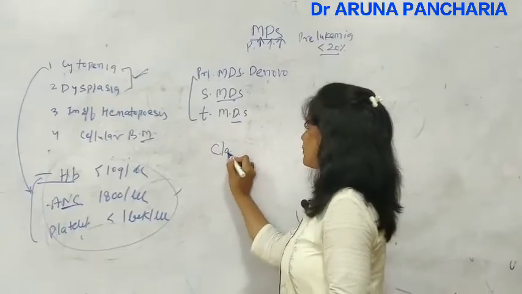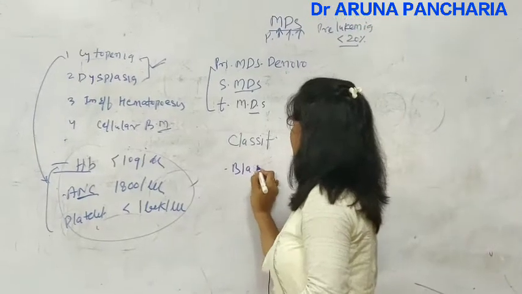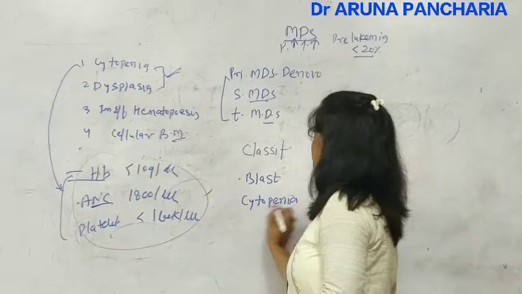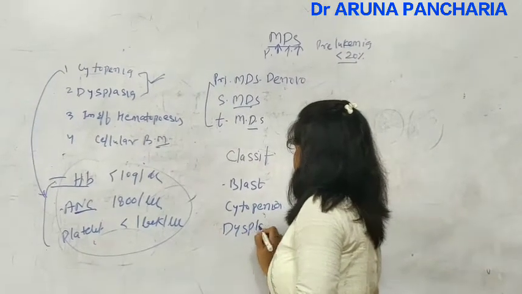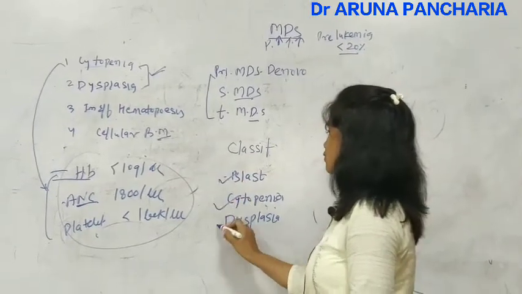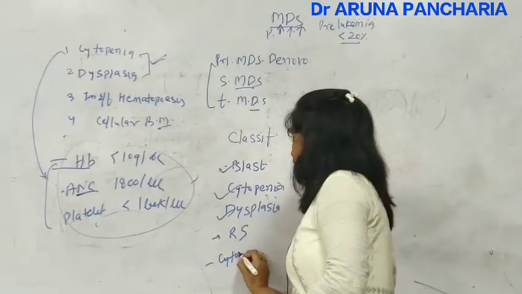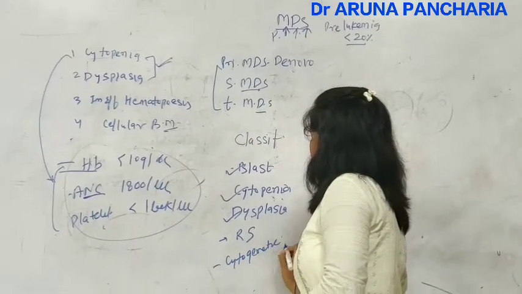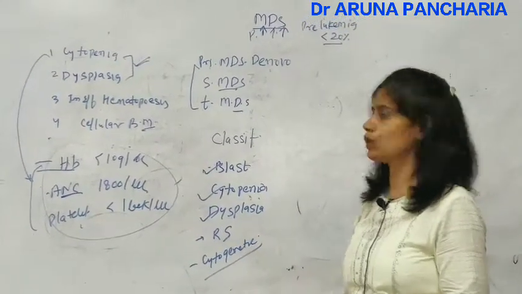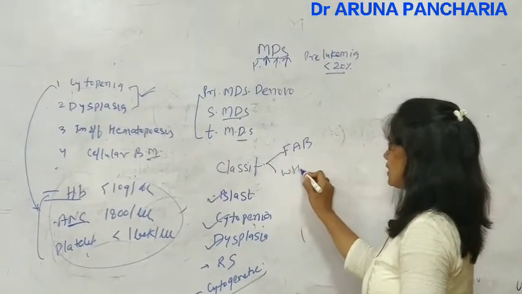Now classifications are based on the percentage of blast, and how many cell series are going to be dysplastic or cytopenic. So the classification is on the basis of the percentage of blast, cytopenia, dysplasia, ring sideroblast, and the cytogenetic abnormality. Cytogenetic abnormality is a parameter of the WHO classification. Now classifications are of 2 types: FAB classification and WHO classification.